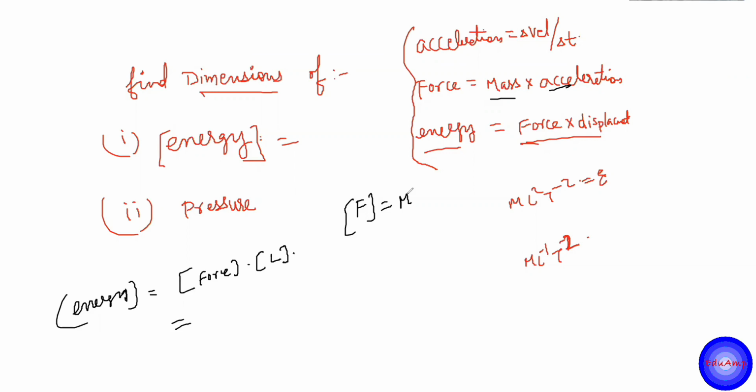Please go a bit slow. Okay, fine. I'll go a bit slow. No problem. And acceleration is what? LT minus 2, right? So if you want me to repeat anything that you have not understood, how we are getting this dimension of velocity and how we are connecting, I can briefly explain once again. If I was too fast, I can explain. So one or two students, if you feel that I have gone too fast, you can just tell me. I'll explain it once more.